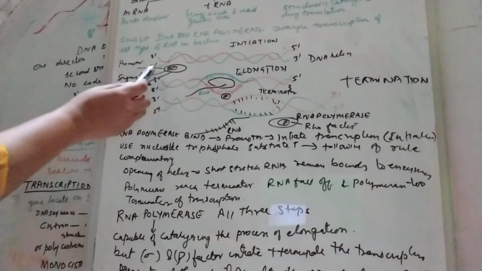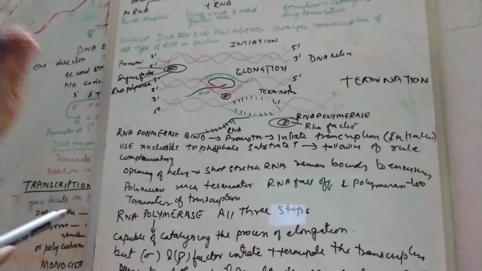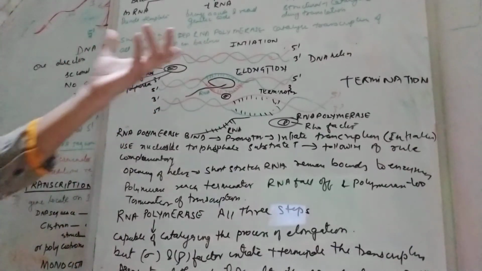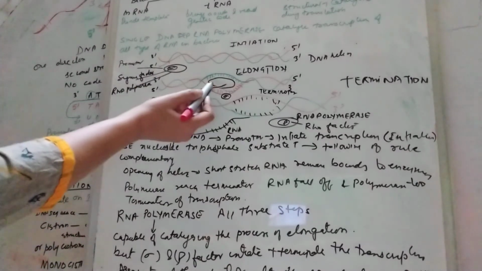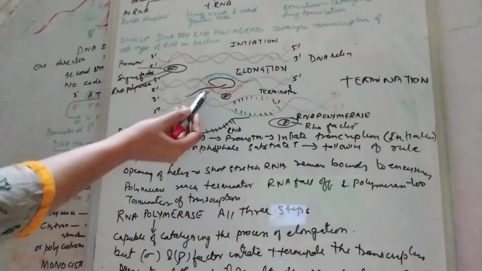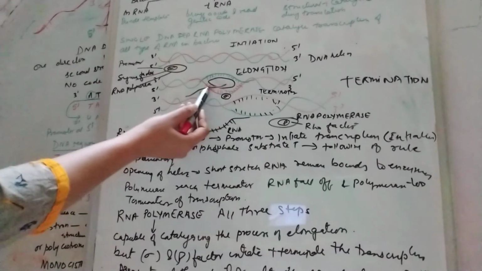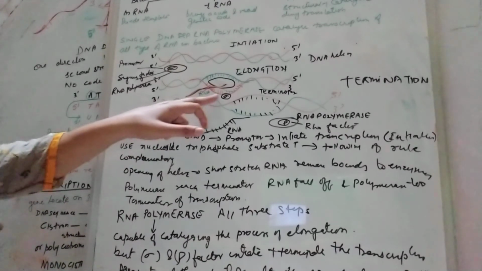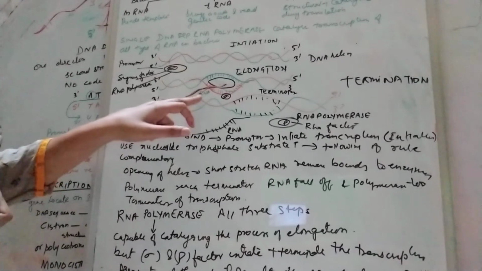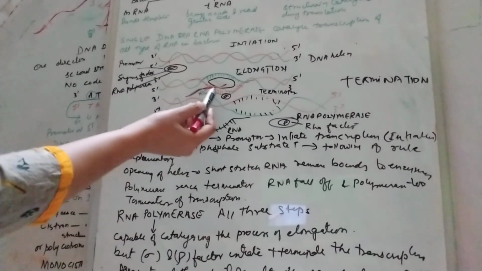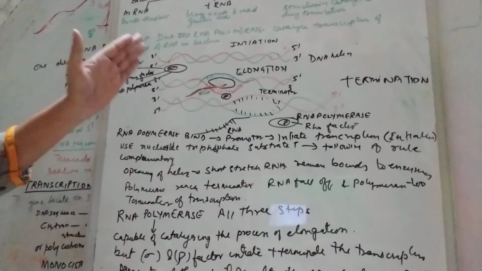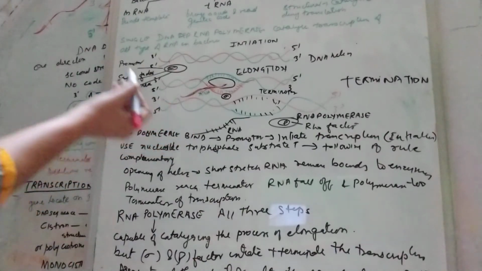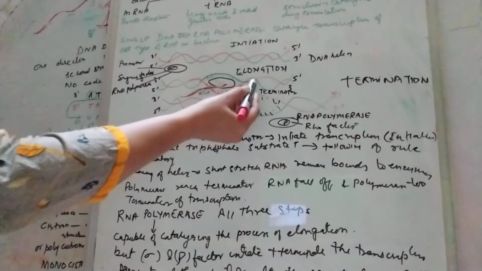This is the place where we find the promoter, and here is the sigma factor. It binds with the RNA polymerase, and then it moves on the DNA template. When it has reached there and is processed, the sigma factor and the RNA polymerase act on it, and it forms a small chain. You can find it here. This is a chain of polymerization of polynucleotide of RNA, and the process goes on. So this is the initiation, the first step. The second is elongation, which means the chain of RNA is elongated, and after that it reaches the terminator.